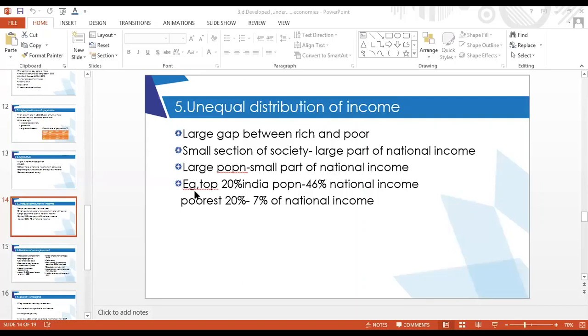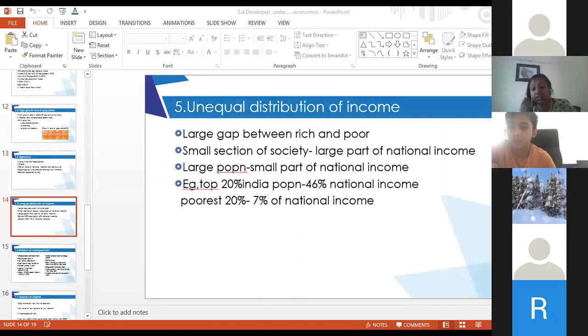For example, in India, 20% of the population contributes 46% of national income, but the poorest 20% contribute only 7%. So unequal distribution of income, you have understood. All these large industries, the Tatas, the Birlas, they are the top 20%, and their contribution in the national income is nearly 46%.